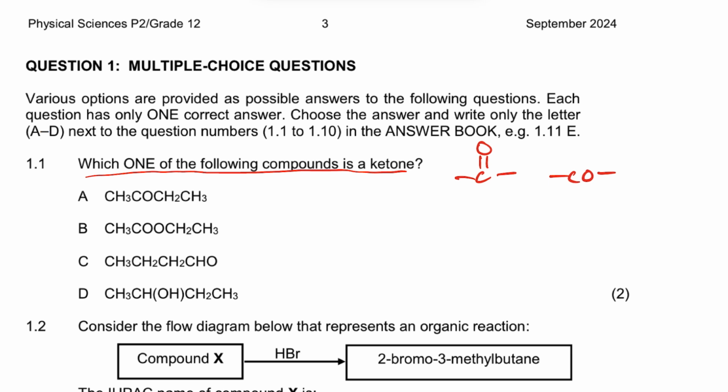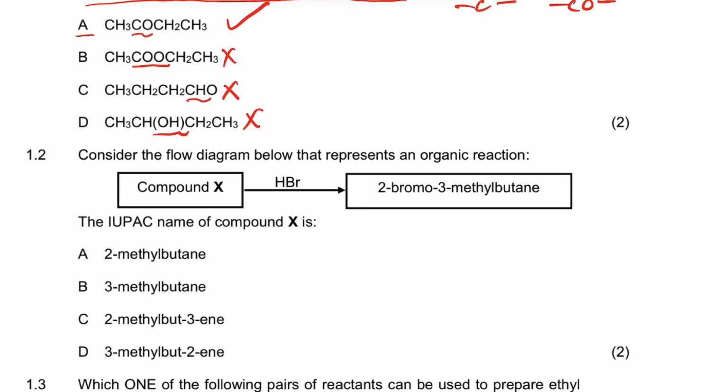So can we look at A? That can be a ketone because it's CO within the carbon. That cannot be a ketone because it has 2 oxygen, and in the CHO, which is the terminal, the ketone cannot be in the terminal, and that one is the alcohol. So the correct answer is A here.